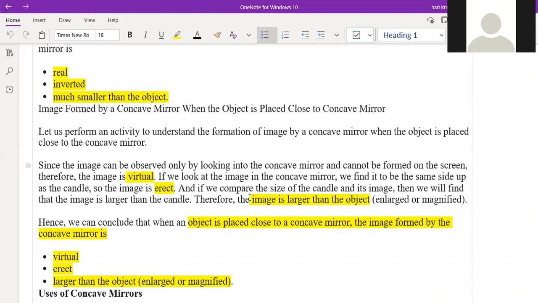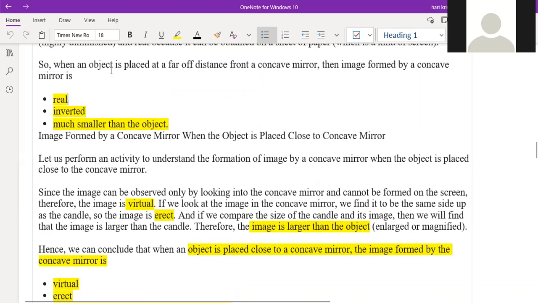So if you place the object far away from the concave mirror, what are the three points? Sir, real, inverted and smaller than the object. Real, inverted, much smaller than the object.